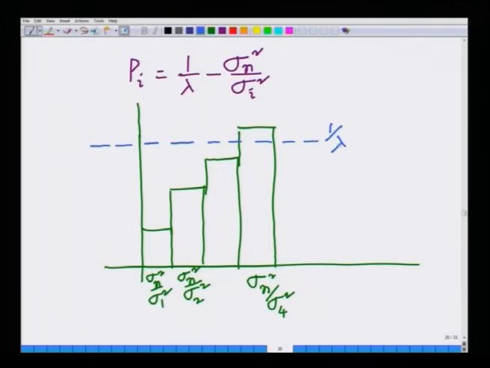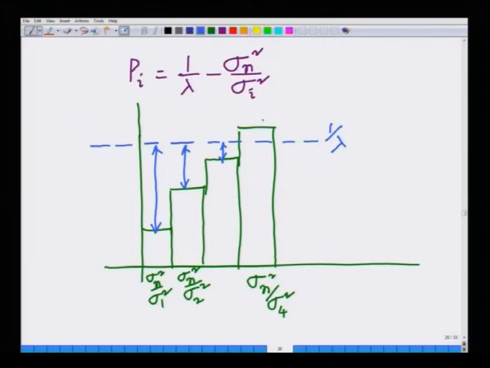Now, this means 1 over lambda is greater than sigma n squared by sigma 1 squared. Hence, this power allocation is positive. 1 over lambda is greater than sigma n squared by sigma 2 squared, hence this power allocation is positive. Similarly, it is greater than sigma n squared by sigma 3 squared, hence this power allocation is positive.